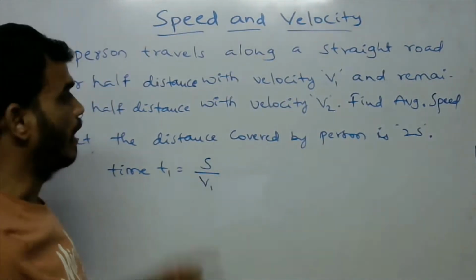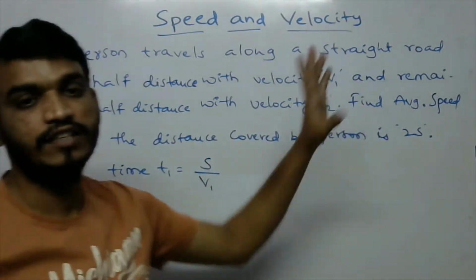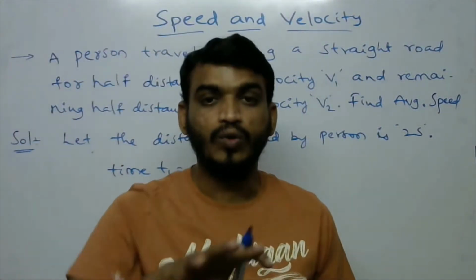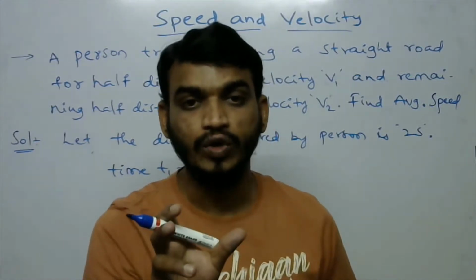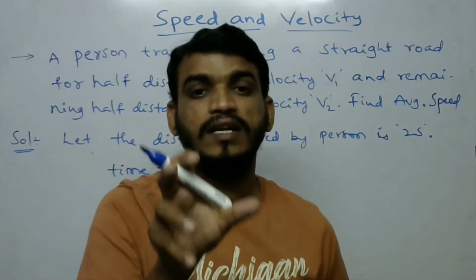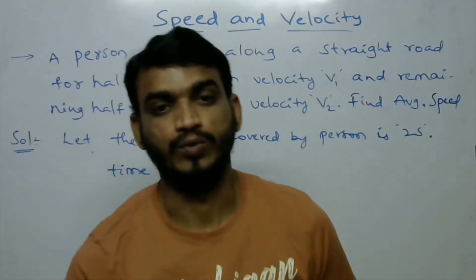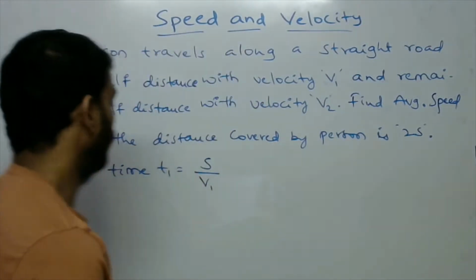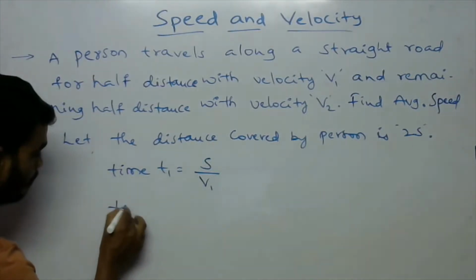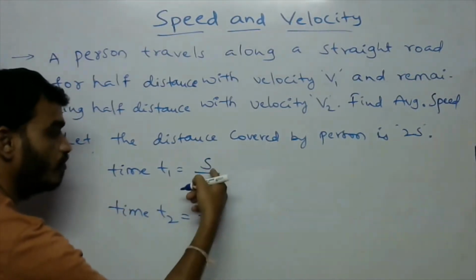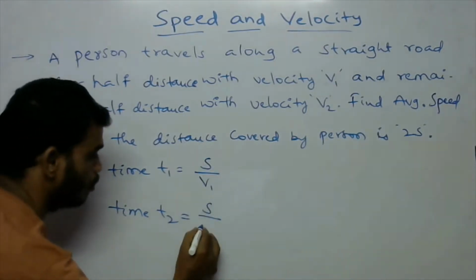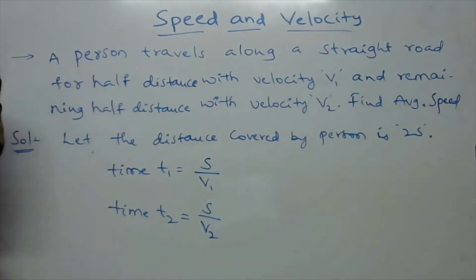And for the remaining half of the distance with velocity v2, suppose the person takes time t2. So we can write the time t2 equals the remaining distance s by v2.